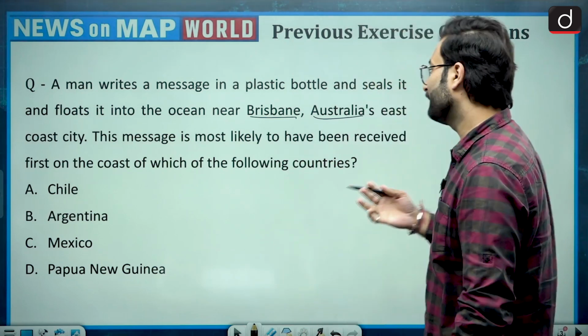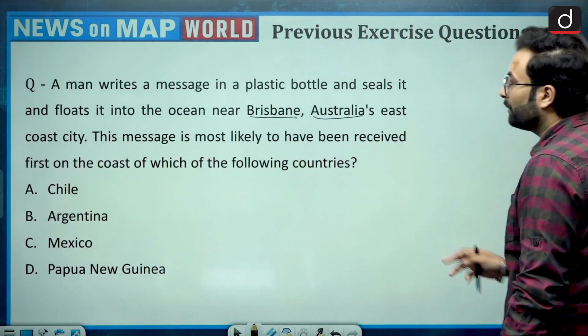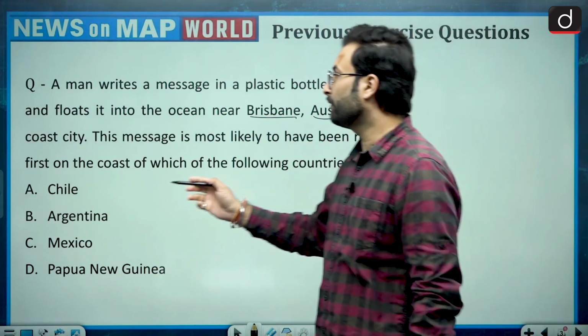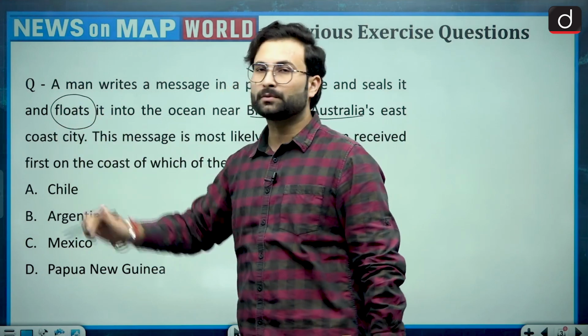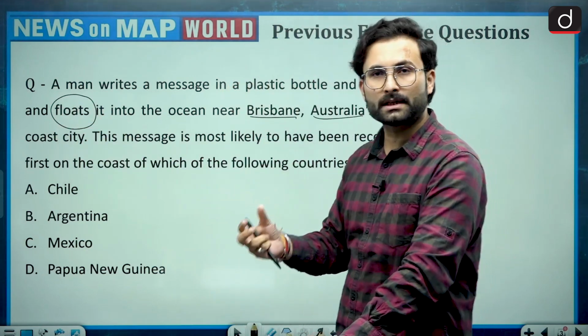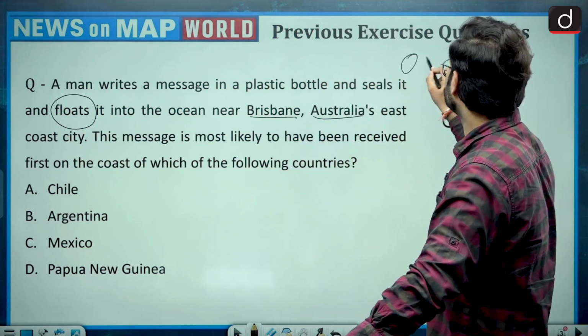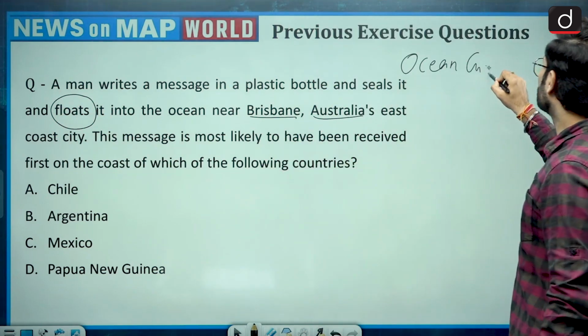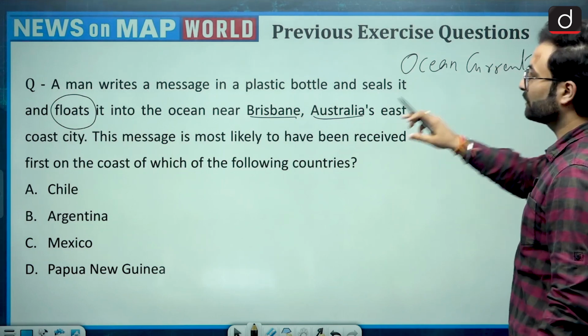So let's have a look at the map. When we are talking about this scenario where a bottle with a message is floating in the ocean, you must know that in the ocean there is no way of movement other than the ocean currents. So ocean currents will be guiding the direction of this particular message.